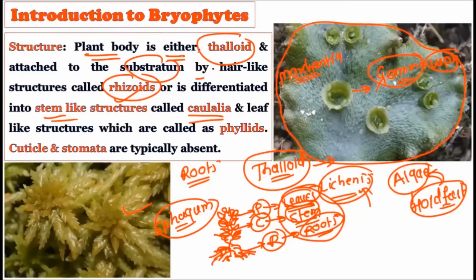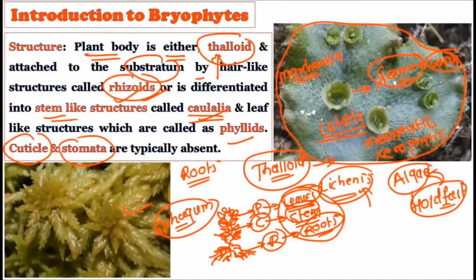So the structure of the bryophytes can be the thalloid structure, or it can show differentiation in the form of rhizoids, caulidia, or phylloids. And very important, anatomically, they do not show the presence of cuticle or stomata. There is no cuticle, because as you know, cuticle is found in the majority of mesophytic and xerophytic habitat plants.